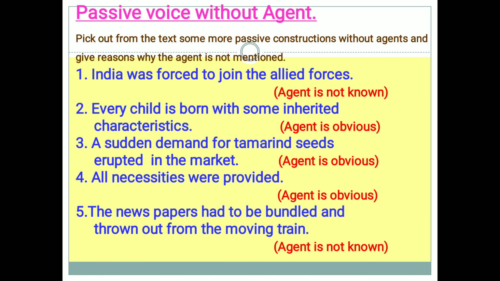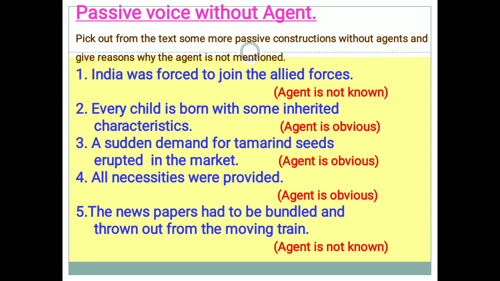Fourth one: all necessities were provided. In this sentence also, the agent is obvious. So it is used in passive voice construction. The newspapers had to be bundled and thrown out from the moving train. In this sentence, the agent is not known.